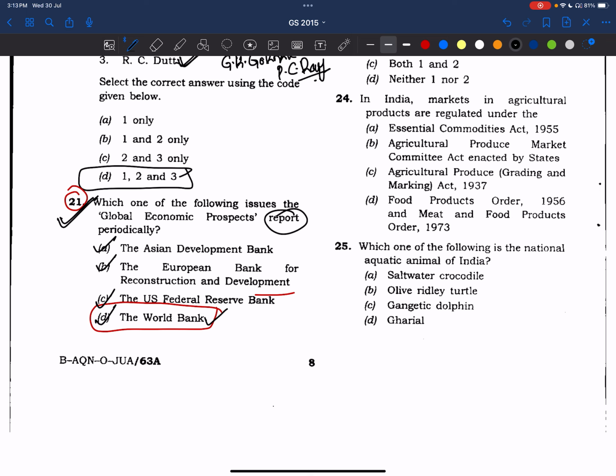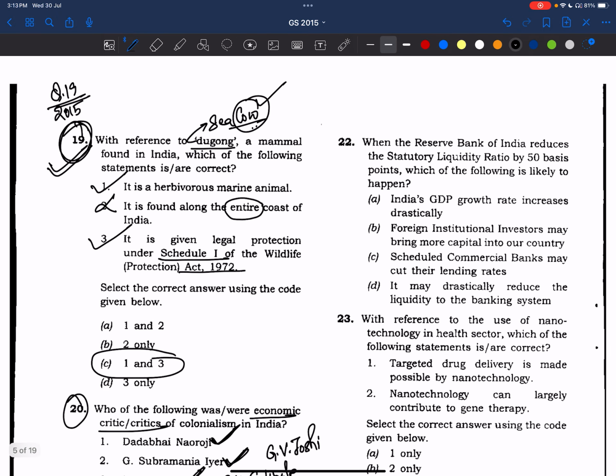I'll make notes out of it also, definitely, and I'll share them in the Telegram channel. You also try to make your own notes, right? Try to list all the things we are discussing in these videos, that these things are important, and what dimensions are coming, right? So that we make our own notes and supplement them with the notes which I'm providing in the Telegram. Now, answer is D. Okay. Now, coming to the 22nd question.